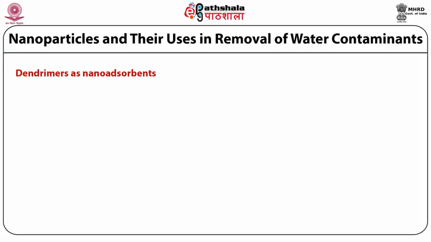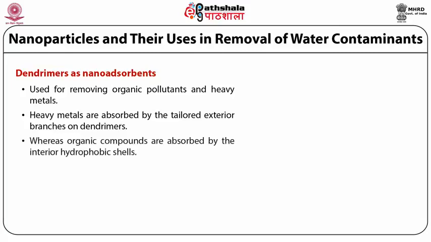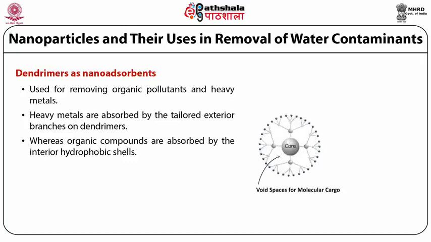Next, the nanoadsorbent that is used is the dendrimer nanoparticle, which is also used like CNT for removing organic pollutants as well as heavy metals. Heavy metals are absorbed by the tailored exterior branches on the dendrimer, whereas organic compounds are mainly absorbed by the interior hydrophobic shells. As shown in the figure, there is a surface group as well as the branches.